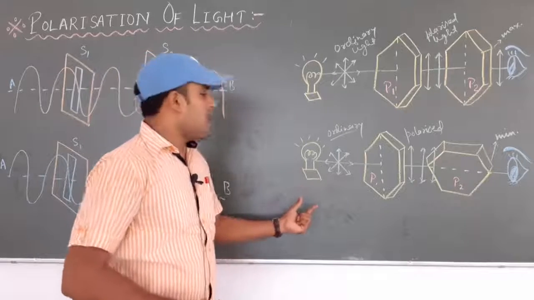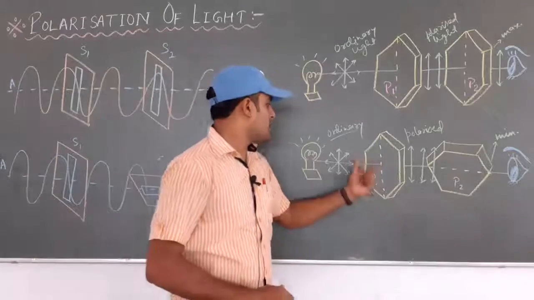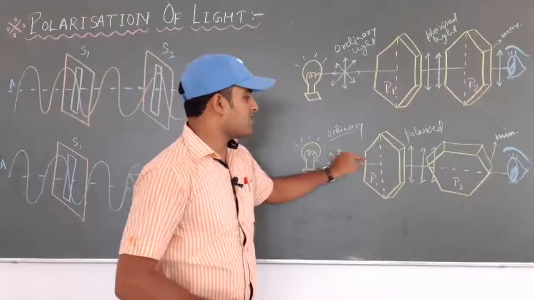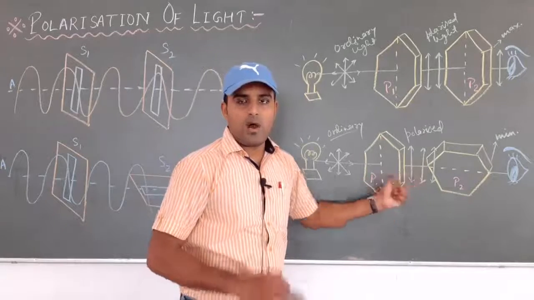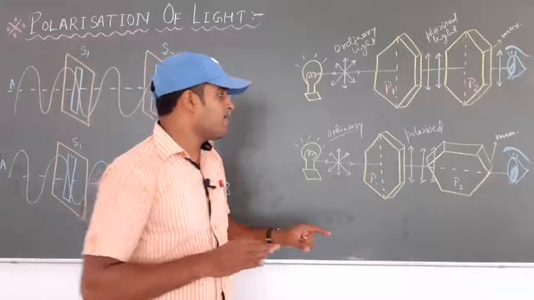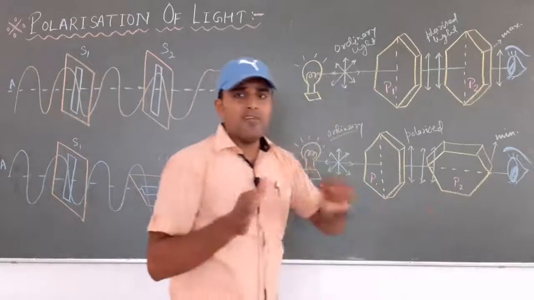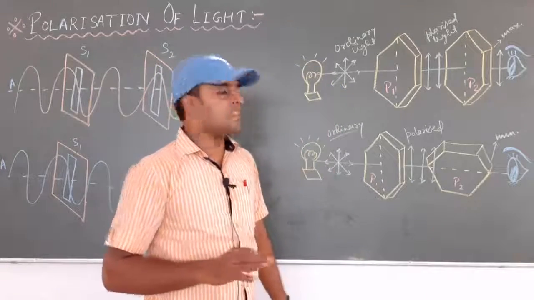Now coming to the second diagram, this is the source of light again I have drawn, and the first tourmaline crystal. So when an ordinary ray of light passes through the first crystal P1, then the polarized light will be seen, and other lights will be eliminated. After that we will change the position of the second tourmaline crystal, that is P2.